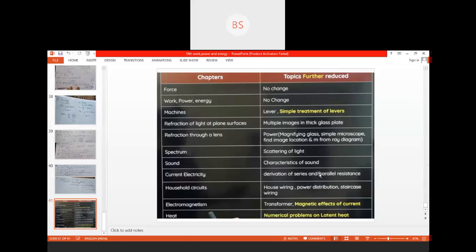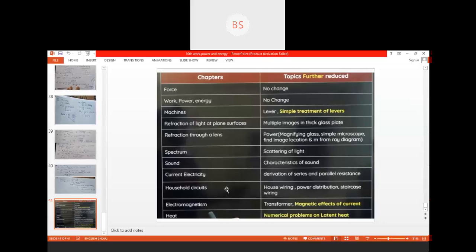Next, household circuits: house wiring, power distribution, and staircase wiring. These three things are removed. Verification of Ohm's law is there, children.